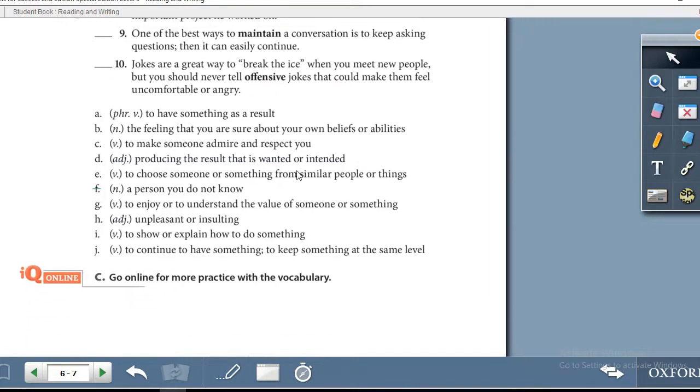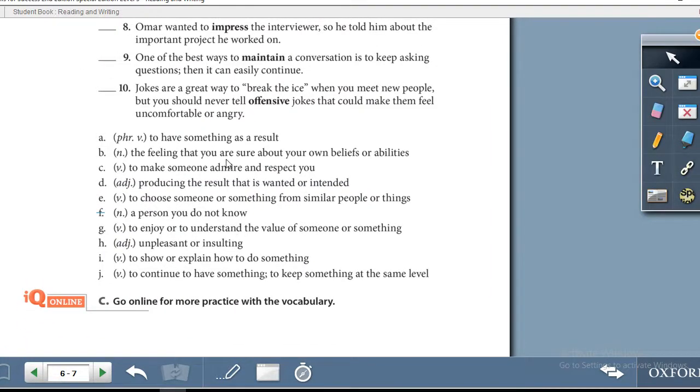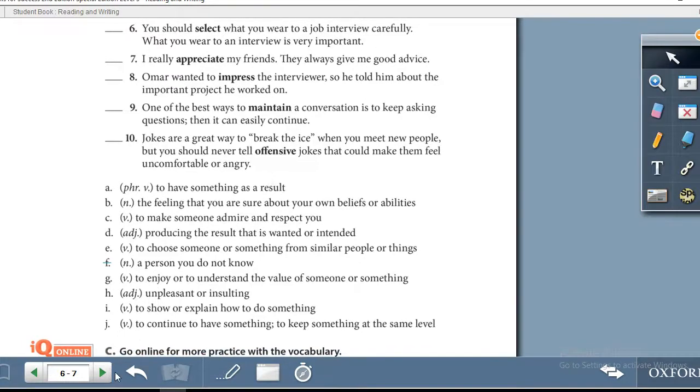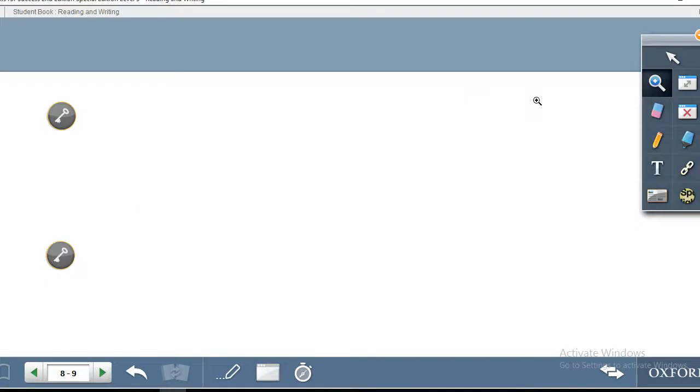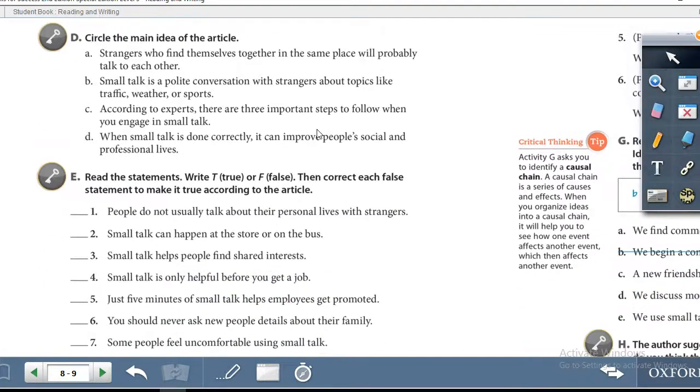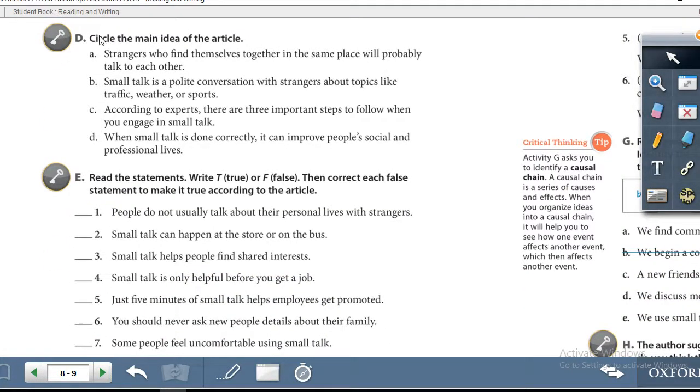Let us move on. So at the bottom of the page, they have given you each definition with the alphabet next to the definition. We will now turn over to page number 8. And I'm looking at the top of page number 8, exercise D. Exercise D, circle the main idea of the article. So you are going to get your information from the previous article and you are going to circle the correct answer.